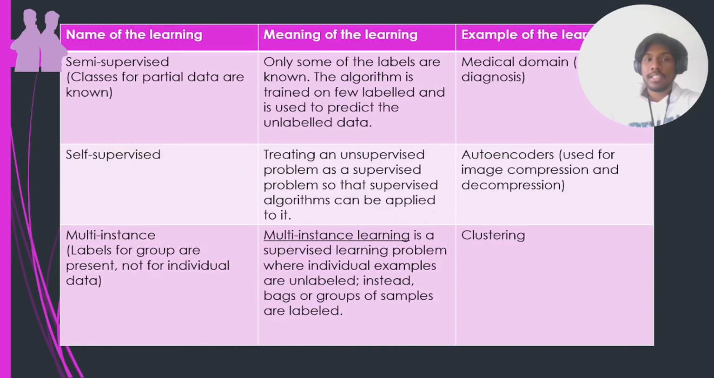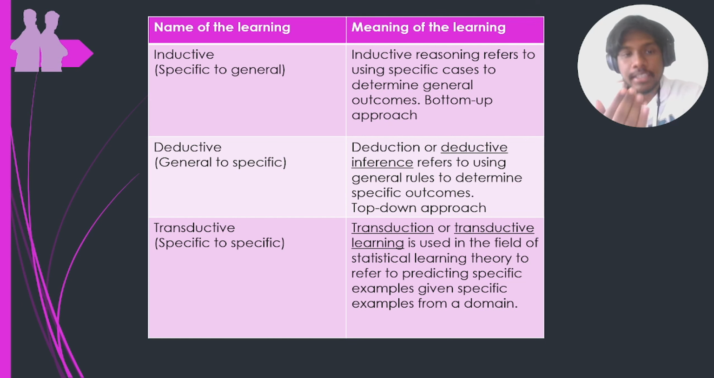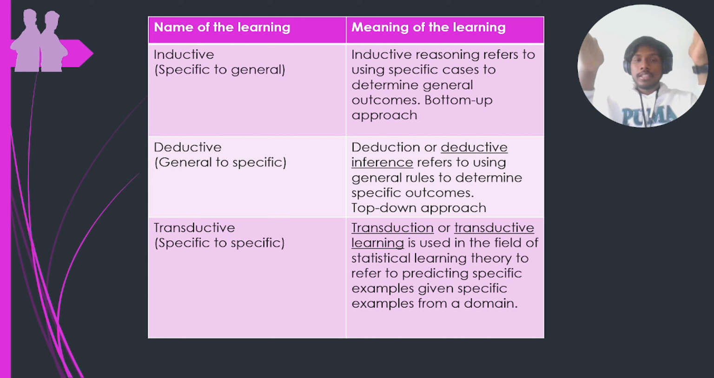And then next we have statistical inferencing based learning: inductive, deductive, and transductive. Inductive, as the name suggests, is specific to general. We train an algorithm for a specific case and we extend the algorithm to a general case. So it's a bottom-up approach. From specific, we go to general. Deductive, on the other hand, is the opposite, where we go from general to specific. We train our algorithm on something general and we deduct that knowledge to a specific case. That's called deductive, right? We deduct from something. So that's called a top-down approach.